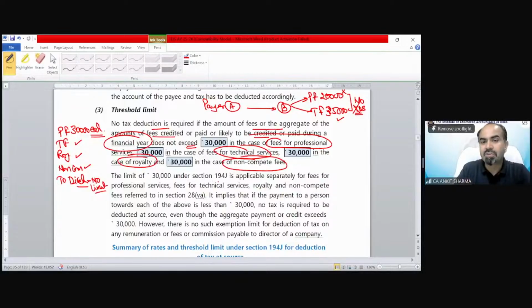The limit of 30,000 in section 194J is applicable separately for fees for professional, technical, royalty, etc. It implies that if the payment to a person toward each of the above is less than 30,000, there is no TDS requirement. However, there is no exemption limit for deduction on remuneration or fees payable to a director of a company.